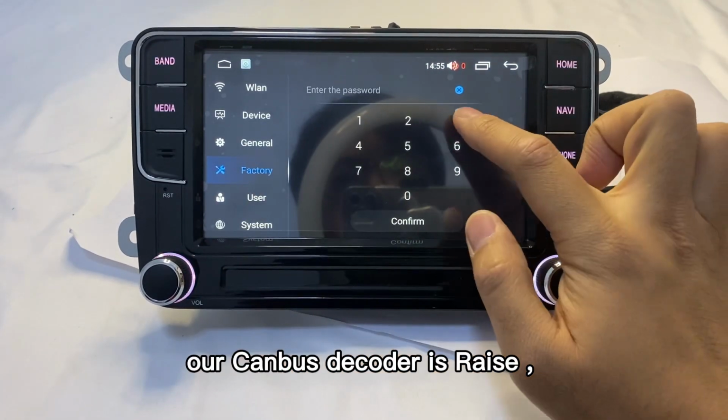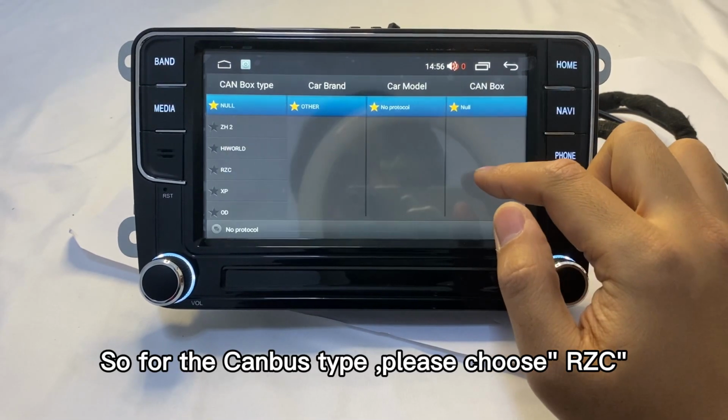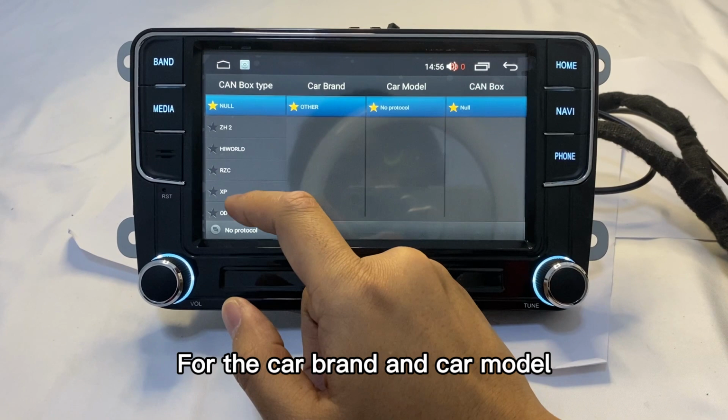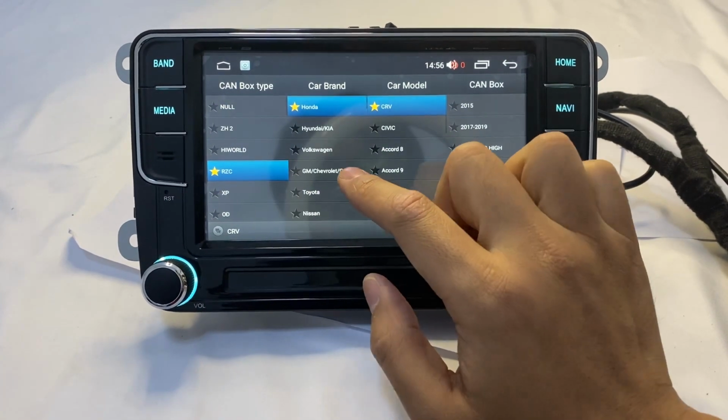Our Canbus decoder is RAISE, so for the Canbus type, please choose RZC. For the car brand and car model, you need to choose according to your car.